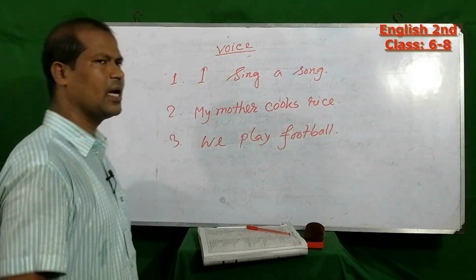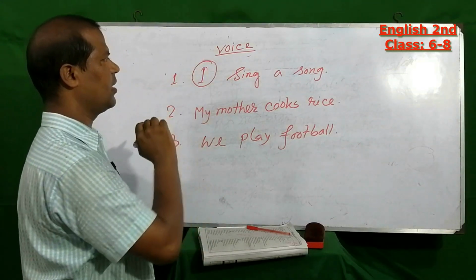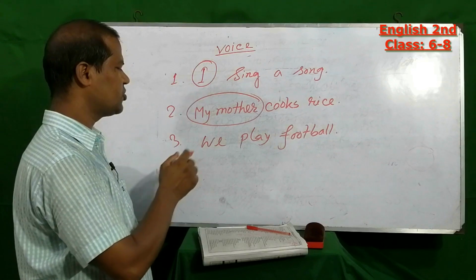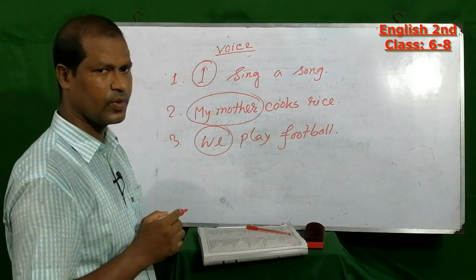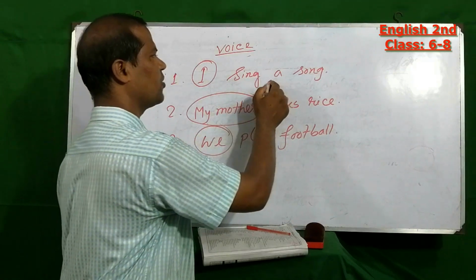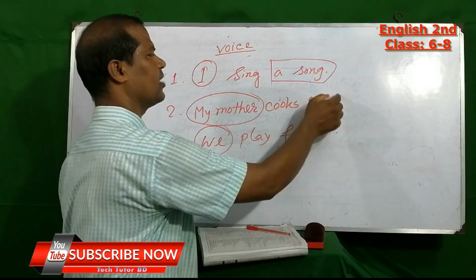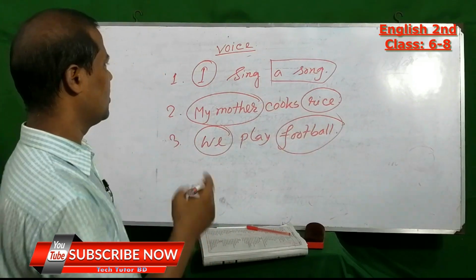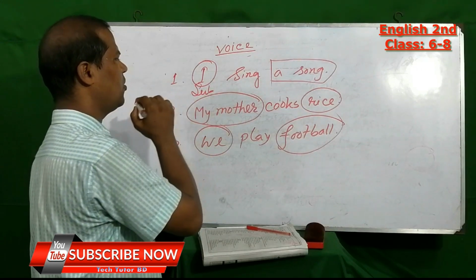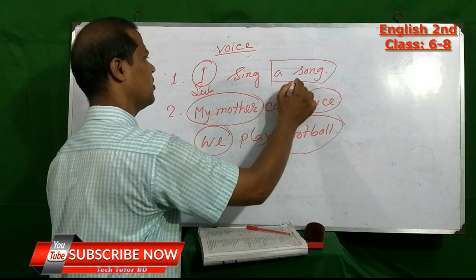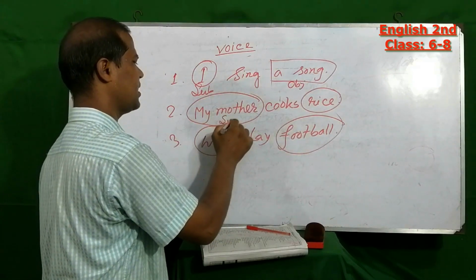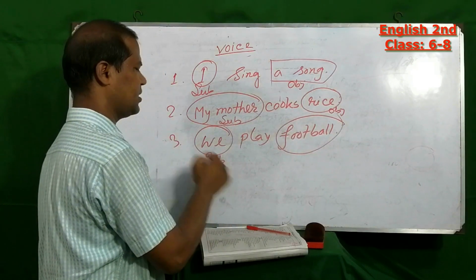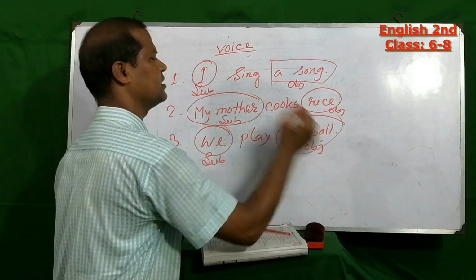You know, here the subject is I, here the subject is my mother, and last one here the subject is we. The object here is a song, here the object is rice, and last one the object is football. This is subject, this is object, this is subject, this is object, this is subject, and this is object.